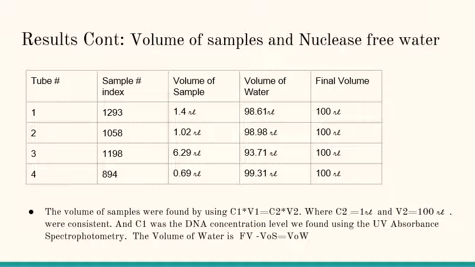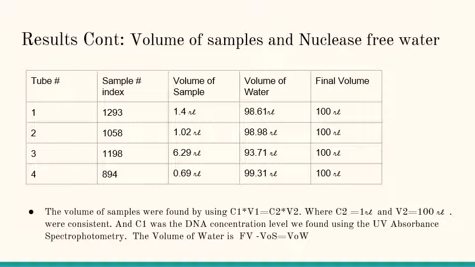Then we continued and we found the volume of samples in nuclease-free water, and for each tube we had the sample index number to identify which was which, and then we found the volume of sample, and then we used that to find the, we did C1 times V1 equals C2 times V2, where C2 was constant at 1 microliter and V2 was constant at 100 microliter, and C1 was the DNA concentration level we found using the UV absorbance spectrophotometry.